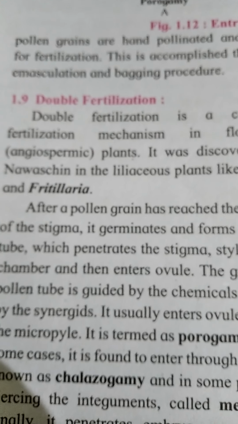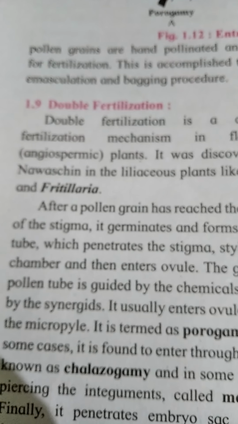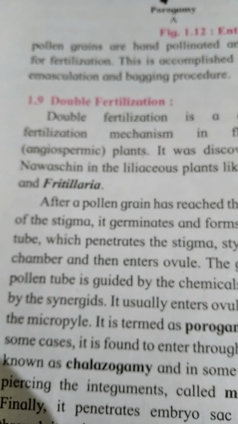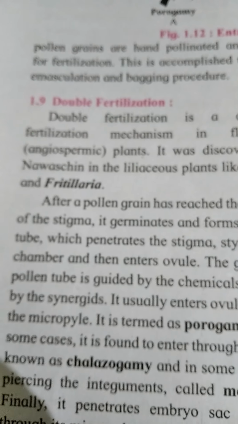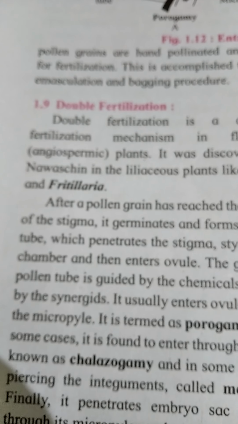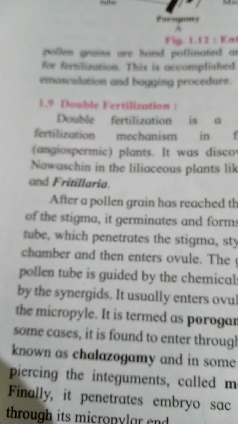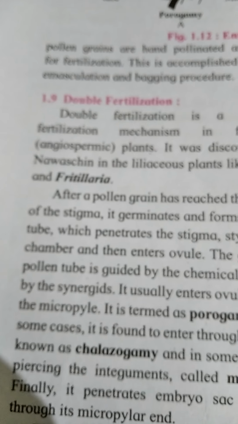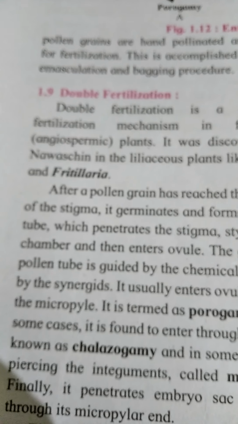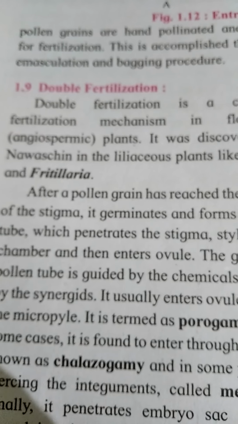Before that, we know male gamete develops on the stigma when pollen grains germinate. After germination of pollen grains, pollen tube gets formed, in that two male gametes get transferred, and with the help of pollen tube, these male gametes get transferred in the ovule where female gamete is present. The entry of pollen tube inside the ovule is of three types.